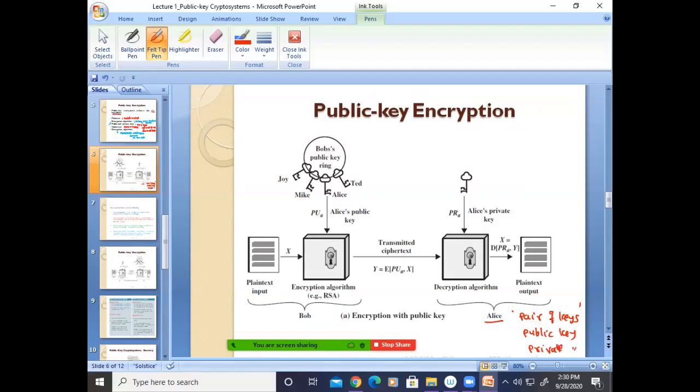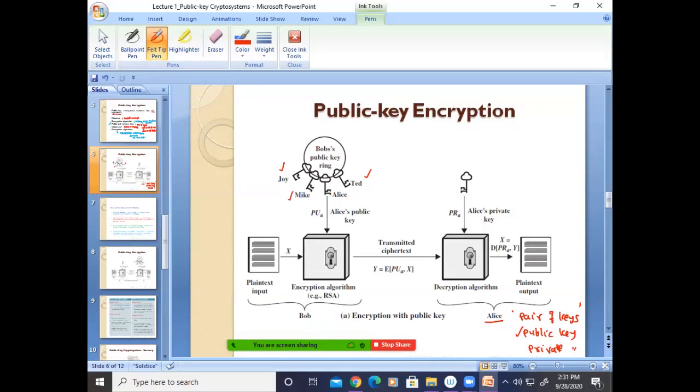Now this public key will be stored in what we generally call a public register or some accessible file. That public key will be available for any user who is connected in that network. Suppose all these fellows are connected. They will come to know Alice's public key, so for that communication, all fellows know the public key, right?